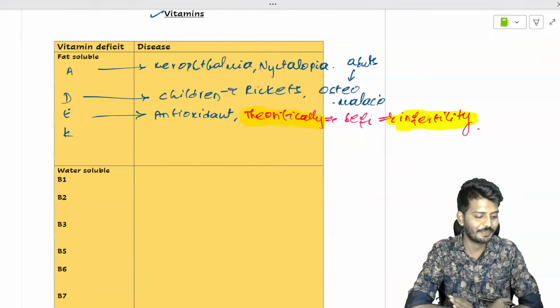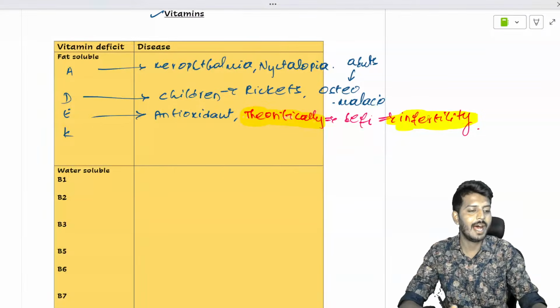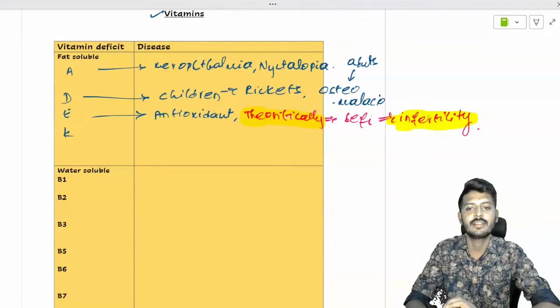Okay, got the point. Understood, समझ में आ गया.